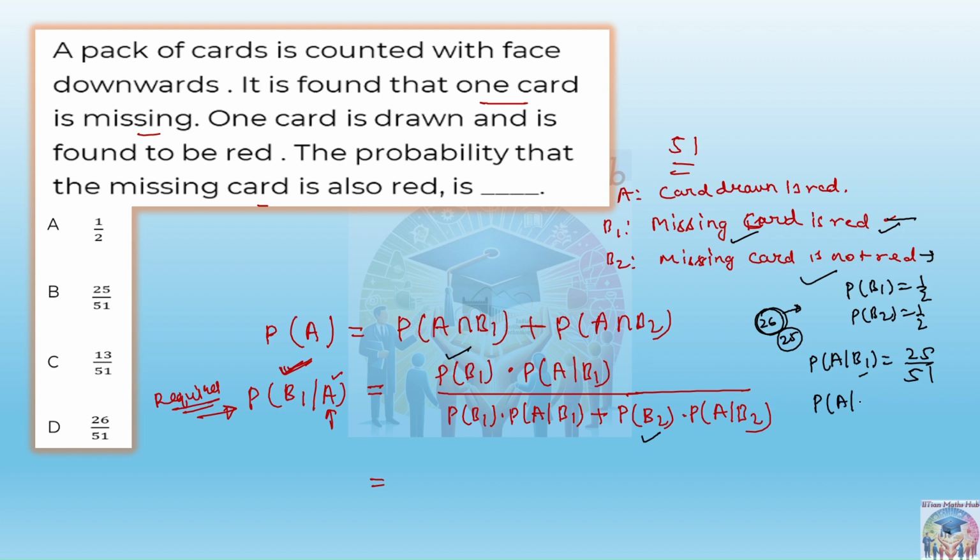Similarly, if you write the probability of A given B2, the missing card is not red. It means whatever the 26 red cards were there, they are intact. That means the black card is missing actually. So 26 by 51. Just put all the values here and get your answer. So the answer will be 25 by 51. Is that clear? So this is how we are going to use this Bayes theorem.